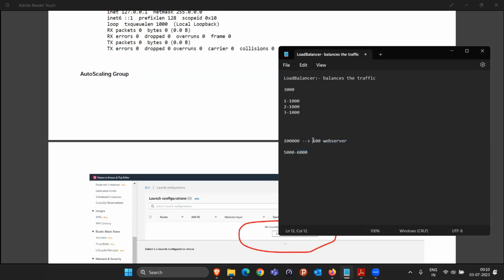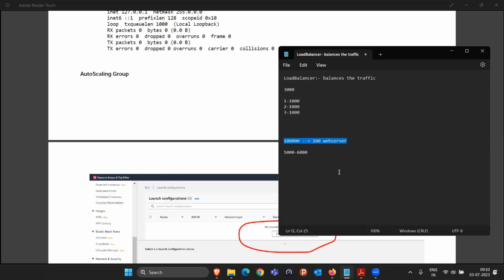So if we keep running 100 web servers, and only 5,000 to 6,000 people are visiting, is this making sense, right? Because we are paying for 94 extra web servers. Like if we require them for 2 hours, 3 hours, that's okay. But after 2 hours, 3 hours, we are going to pay the cost of 94 extra web servers.